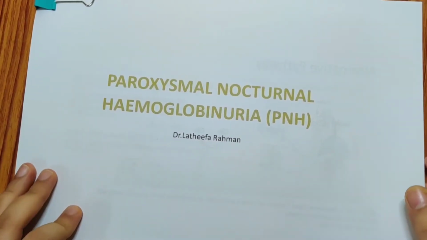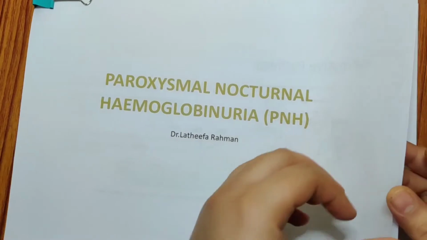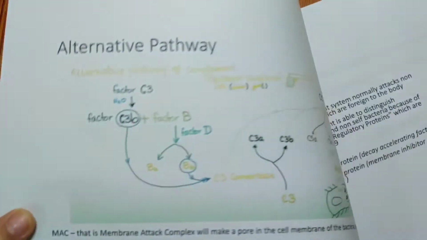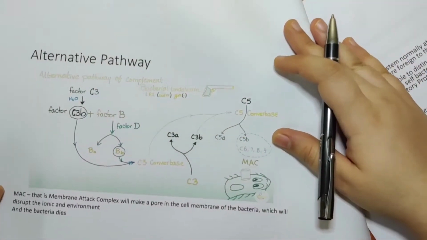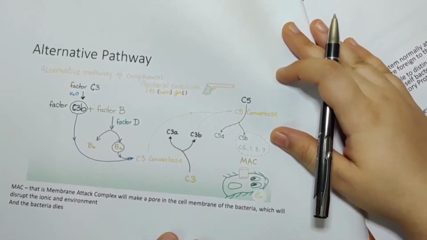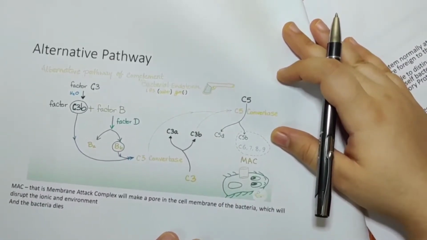Starting with paroxysmal nocturnal hemoglobinuria. Before we go into the topic, I would like to discuss the alternative pathway. This alternative pathway is of the complement system.